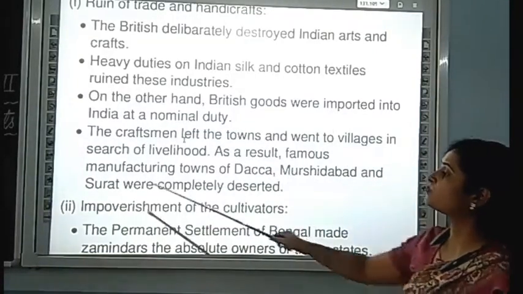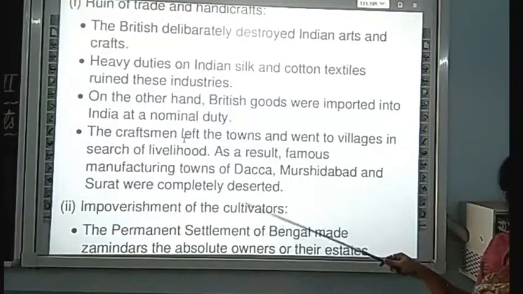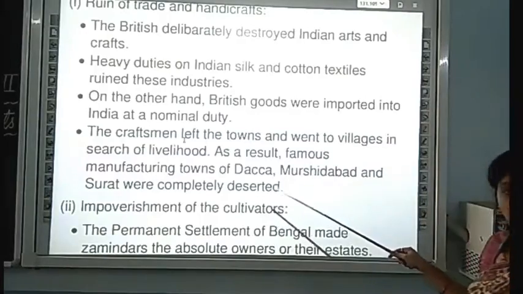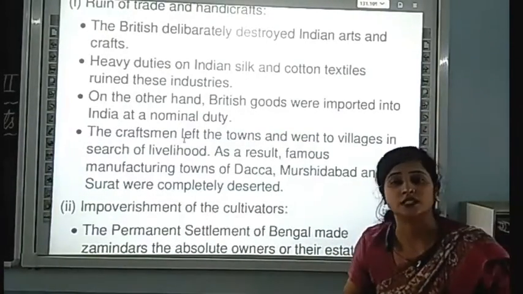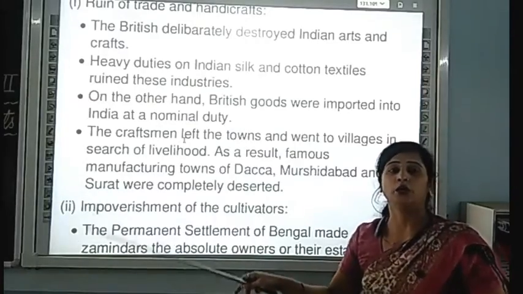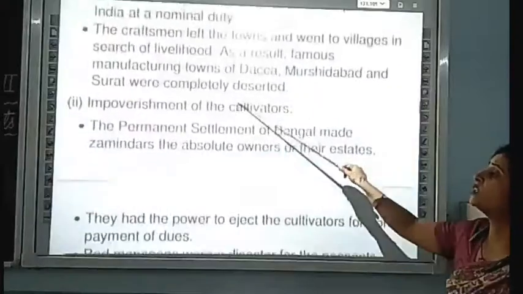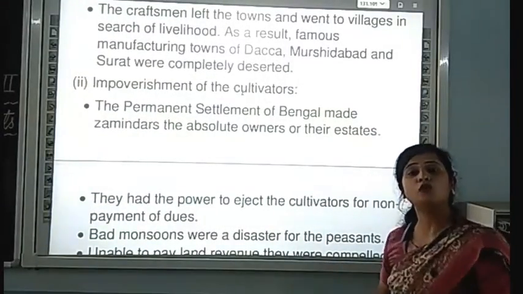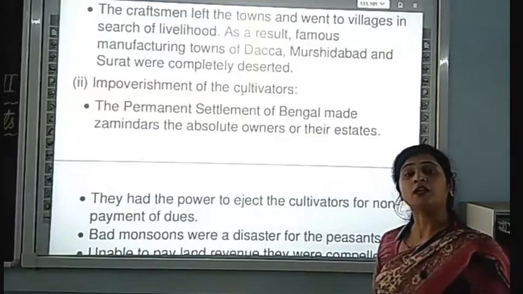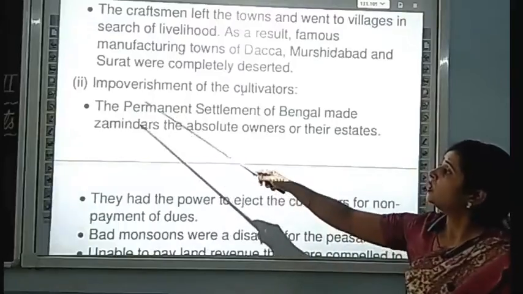As a result, the famous manufacturing towns of that time, Dhaka, Murshidabad and Surat, were completely deserted, means completely khali ho gaye the, because all the craftsmen shifted to the villages for their livelihood. The industry was over, their work was destroyed, so they moved to villages for their livelihood.